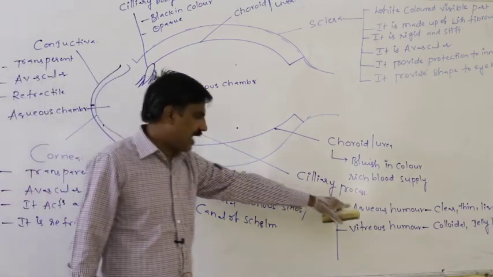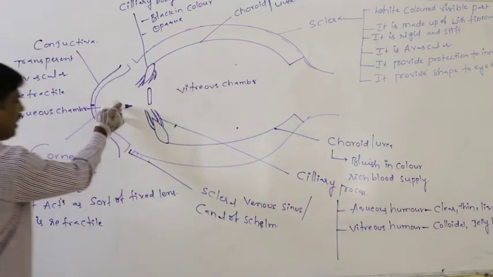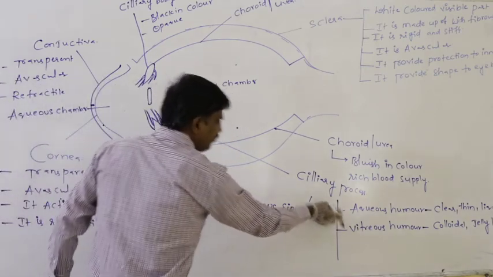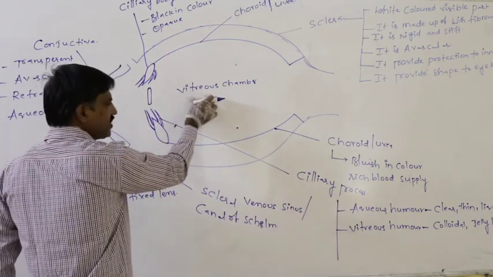But vitreous humor is colloidal, jelly-like, with a semi-solid nature. This aqueous humor is present in the aqueous chamber, here. This vitreous humor is present in the vitreous chamber, here.